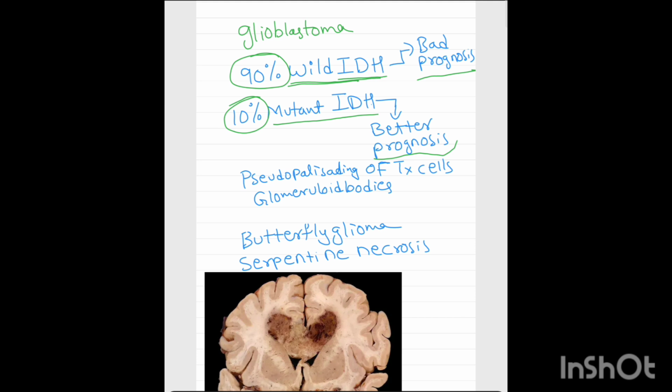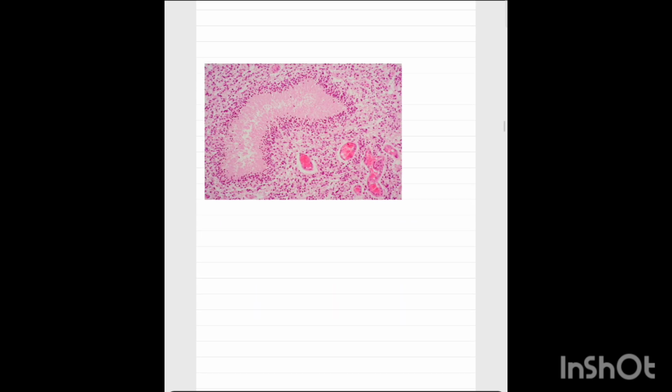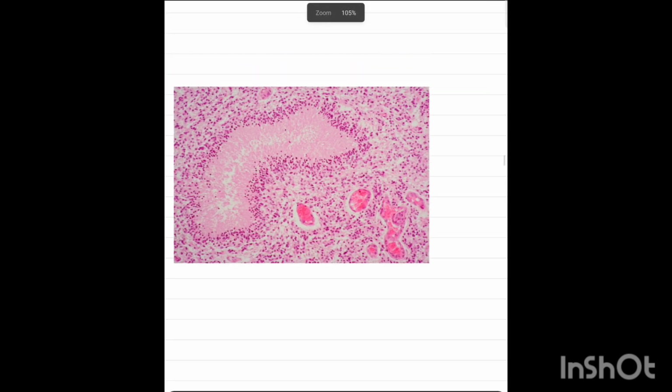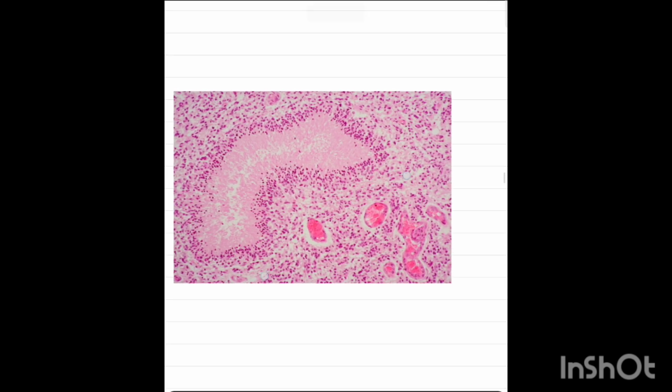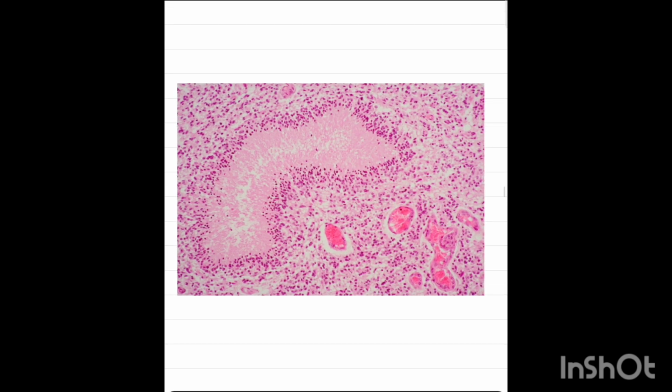Now, microscopically speaking, there are two main important features, that is pseudo-palisading of the tumor cells and glomeruloid bodies. We all know that glioblastoma is grade 4 astrocytoma. Grade 4 has mainly two features, that is either necrosis or the endothelial proliferation.